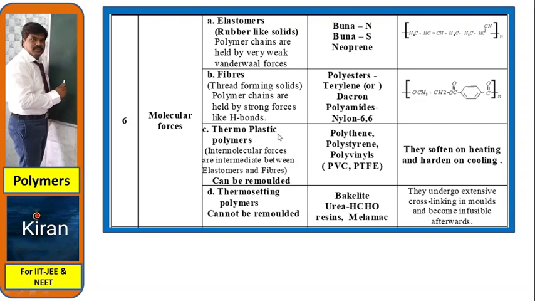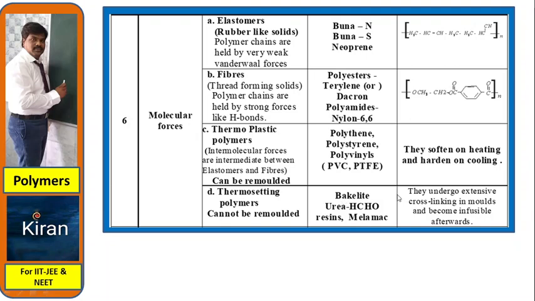Thermoplastic polymers: intermolecular forces are intermediate between elastomers and fibers. So here it is neither elastomer nor fiber; the force is in between. Such kinds of polymers are thermoplastic polymers. Finally, the fourth one, with respect to temperature: thermosetting polymers cannot be remolded.